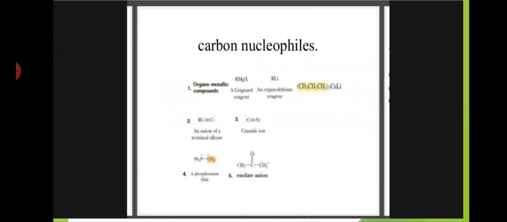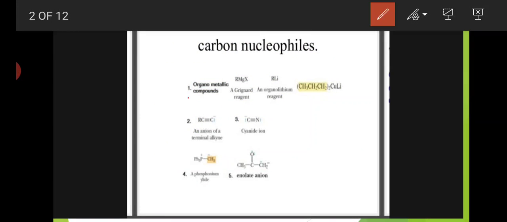Okay, students. Today we will discuss carbon nucleophiles. In the previous class, we discussed carbanions. Continuing that carbanion topic, today's topic is carbon nucleophiles. Carbon nucleophiles from organometallic compounds, organometallic compounds and terminal alkynes, and the anion of a terminal alkyne.